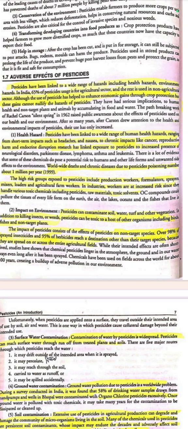Help in storage. After the crop has been cut and put in storage, it can still be subjected to pest attack. Bugs, rodents, and moths can harm the produce. Pesticides used in stored products can prolong the life of the produce, prevent huge post-harvest losses from pests, and protect the grain.